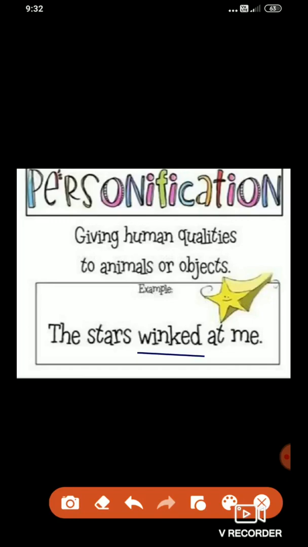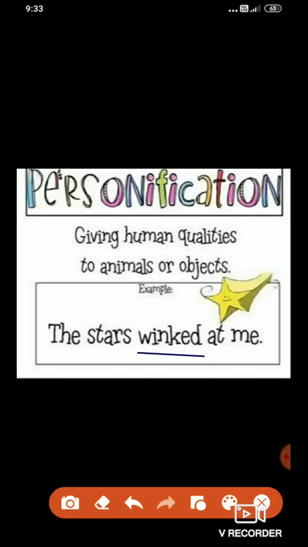So dear students, there are a few questions regarding personification in your combined book, and I have not completed them in our previous lectures because I had not explained this personification concept. So I am sending you the image of the figures of speech pages of your combined book, which we have not completed in the previous lecture.